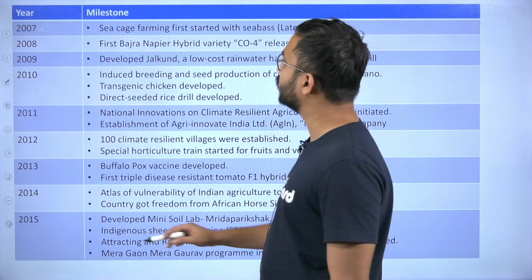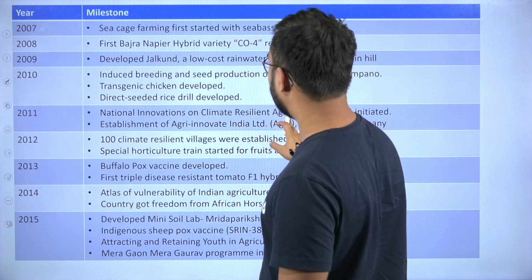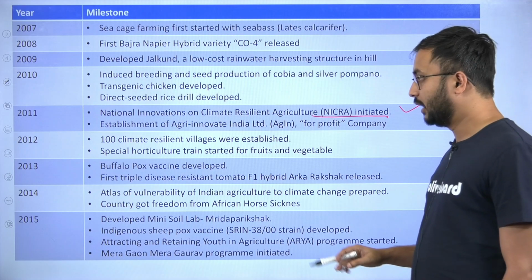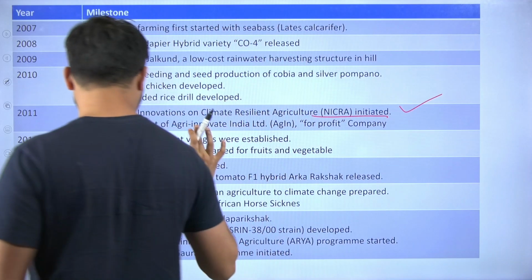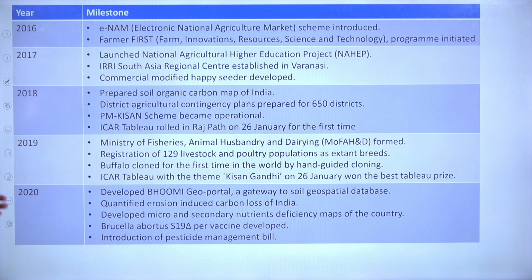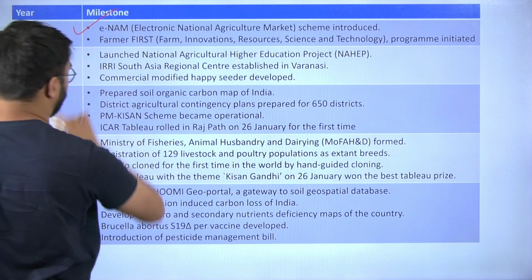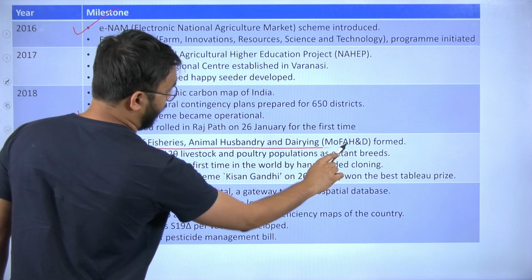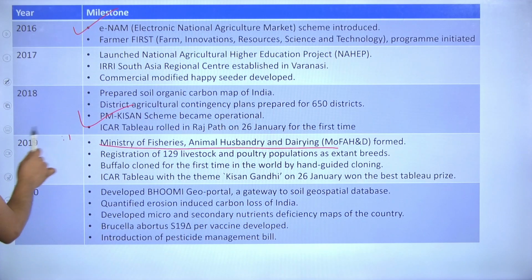Then from 2007 to 2015, some very important things: NICRA, that is National Innovations on Climate Resilient Agriculture, 2011. Now these points you should have very readily available in your mind. Mera Gaon Mera Gaurav program, 2015. Soil Health Card initiative, 2015. In this way these are the things you should remember. 2016, eNAM. PM Kisan Scheme, 2018. The Ministry of Fisheries, Animal Husbandry and Dairying was formed when? Recently, 2019.